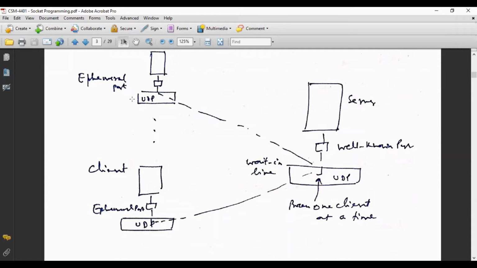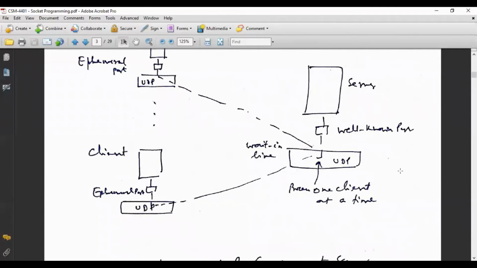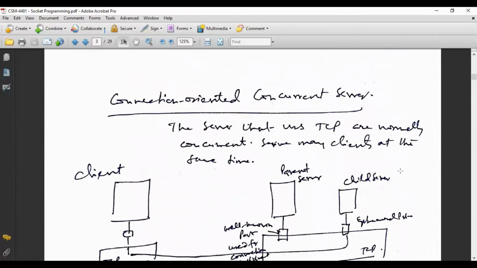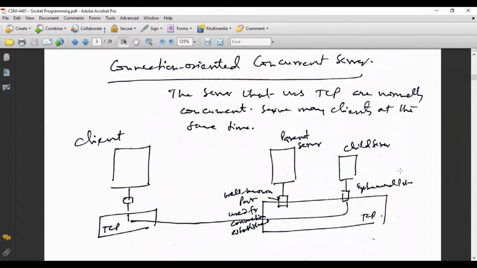All the requests arriving while the server is processing the previous request will be kept in queue, and from there the server will process them one by one. So this happens in case of connectionless iterative server.